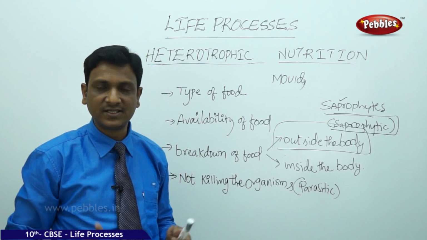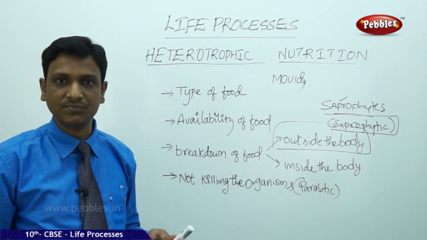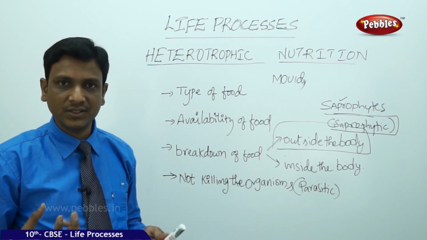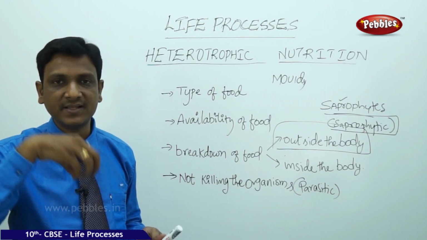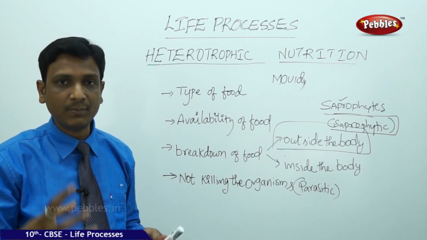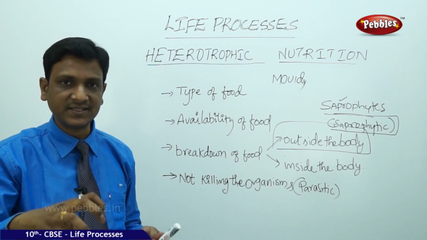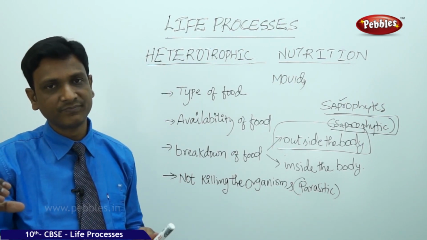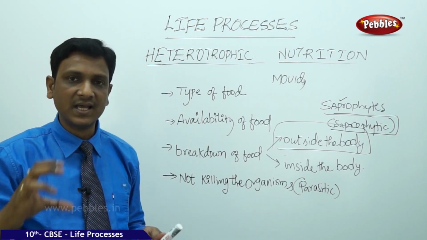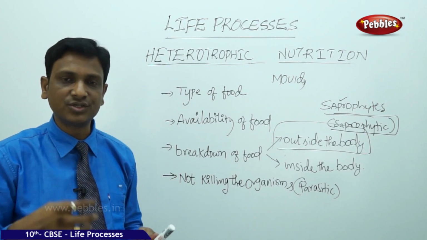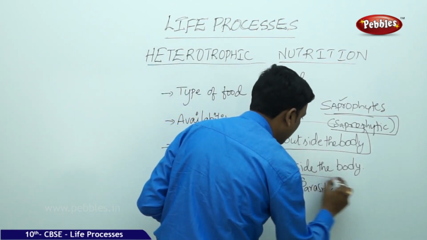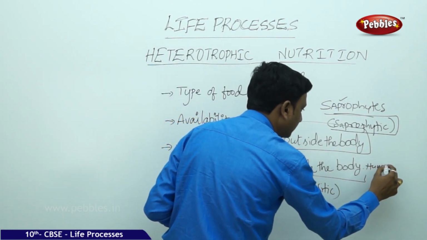Animals like cat, dog, we human beings, birds and reptiles, many of these animals eat the food. After eating, the food is digested in their stomach with the help of certain chemicals called enzymes. With the help of enzymes, the food is converted from complex form to simple form. These simple nutrients are absorbed into the blood, supplied to the cells, and help for the maintenance, growth and various activities of the organisms. So that is breakdown of food inside the body, for example humans and all the other higher animals.